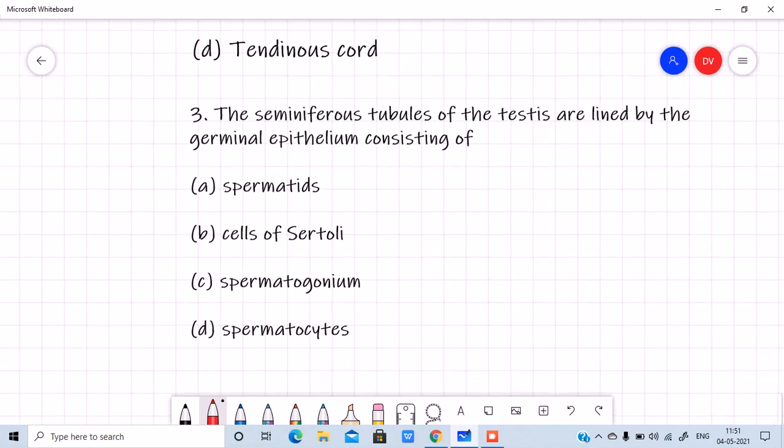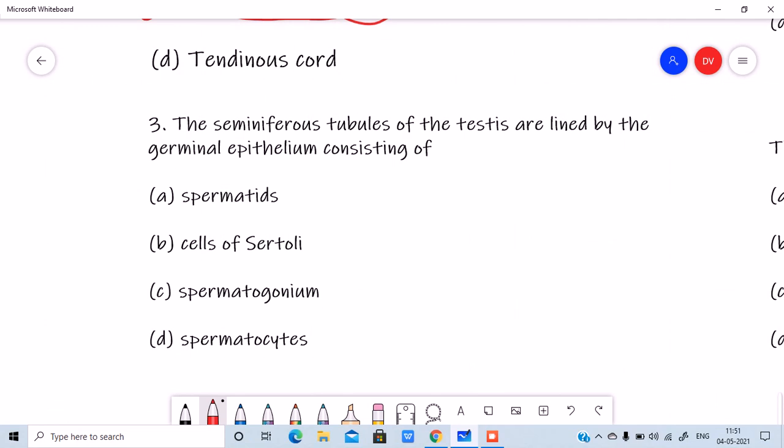Alright guys, and now the seminiferous tubules of the testis are lined by the germinal epithelium. Yes, I told you that the lining of the seminiferous tubules is made up of germinal epithelium. So that is nothing but the cuboidal epithelium, right? No guys, that is the other term. So what they are asking is, what is this germinal epithelium made up of? Spermatid, cells of Sertoli, spermatogonium and spermatocytes.